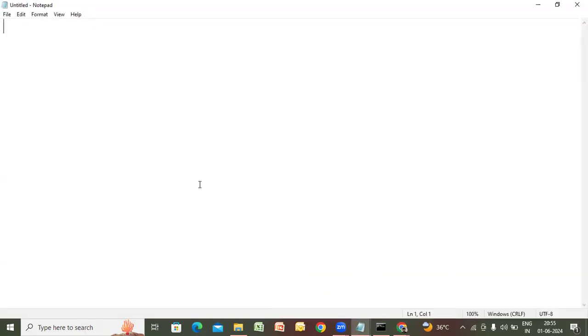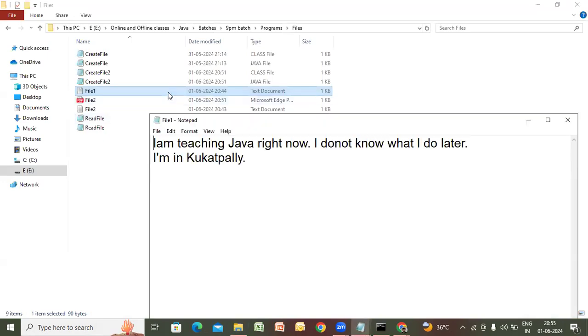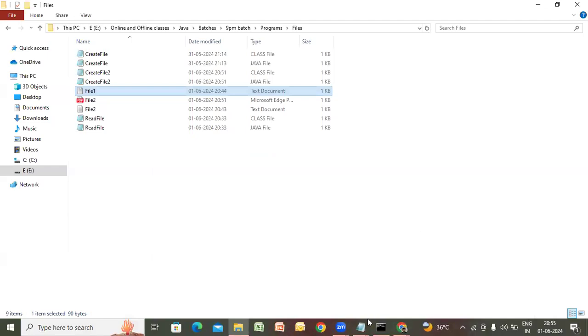So, from one file to another file. Already file 1 we have created. File 1 is having some data. What is the data in file 1? Let us read one more time. I am teaching Java right now. I don't know what I do later. I am in Kokatpally. This file 1 data should be copied to file 2. File 2 is already there. Let us go with file 3. Otherwise, okay, file 3. File 1 to file 3. How to do? File 1 already existing.